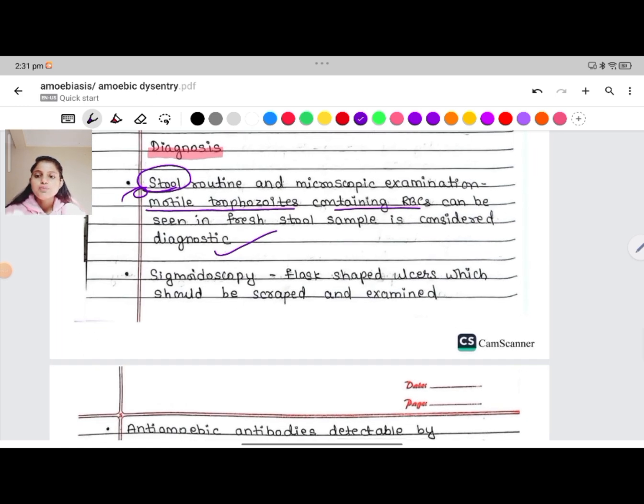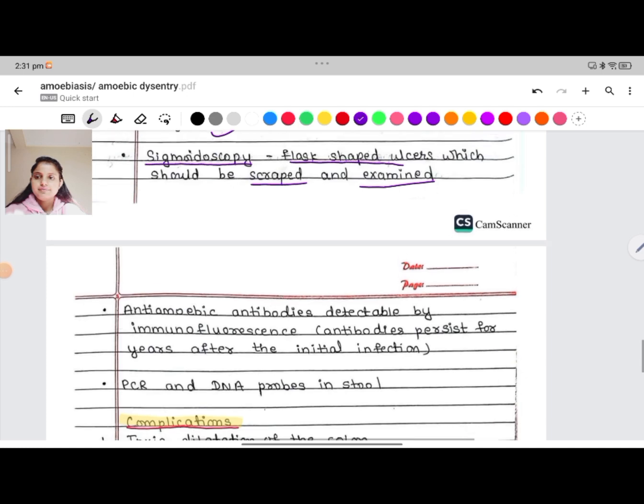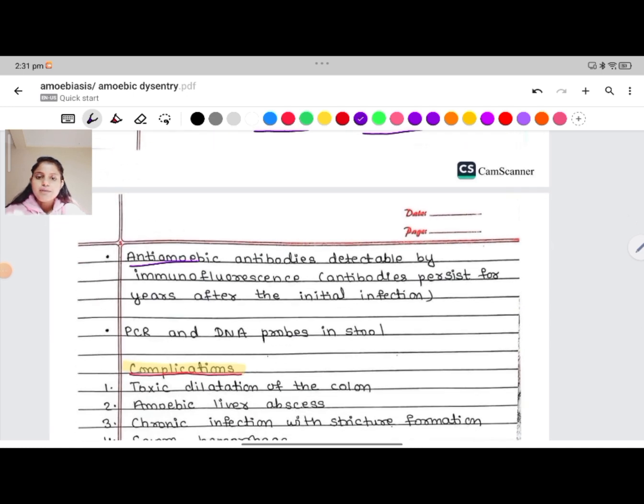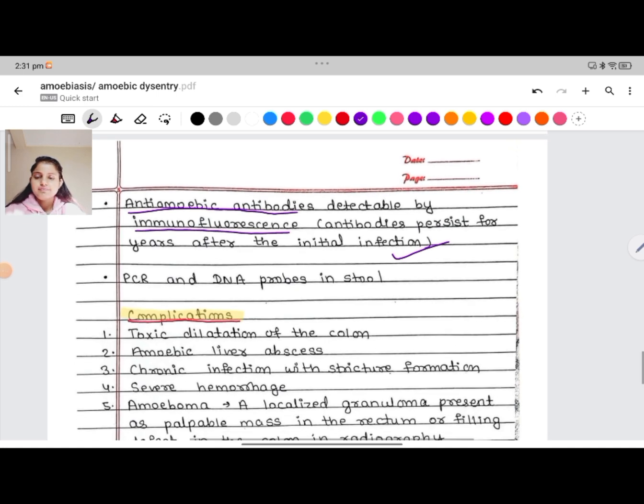We can also do sigmoidoscopy, where we can see flask-shaped ulcers, which should be scraped and examined. Anti-amoebic antibodies can be detected by immunofluorescence. Antibodies persist for years after the initial infection. We can also do PCR and DNA probes in the stool.